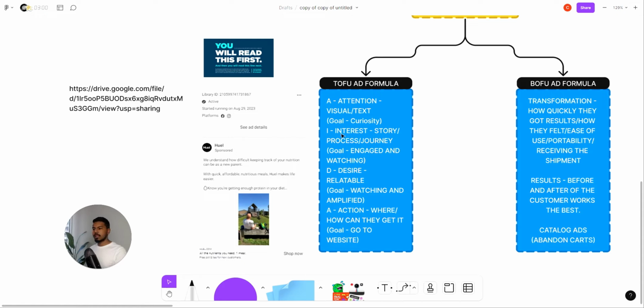You can see here the second part is actually interest. So who is this for? You need to take them through a story, a process, or a journey. The story could even be the founder's story, the story of how the founder founded the product or the store. Another one could be the process of manufacturing the product on the back end and what it looks like behind the scenes. We're seeing a lot of creators nowadays, everything's moving towards UGC. What is UGC? UGC is just people using a product in their own homes.